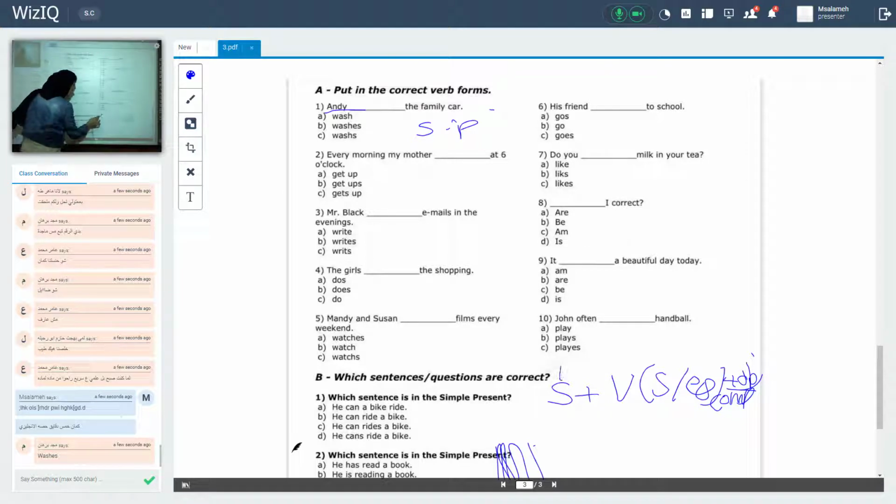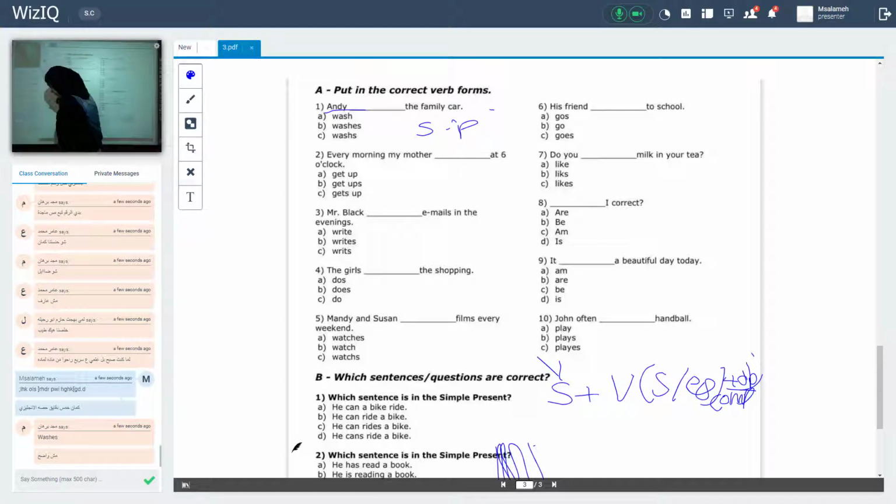Subject. We have two types of subject, okay? Let's read it here. We have singular subject and plural subject. When I see that my sentence consists of a singular subject, I should add what? S or ES to the verb. And if the subject is plural, never add what?